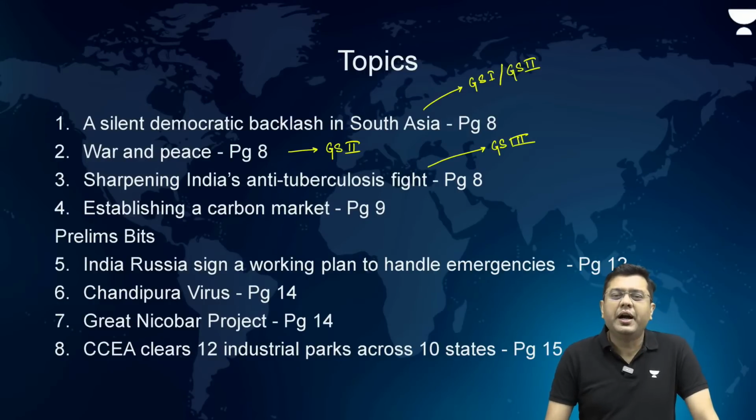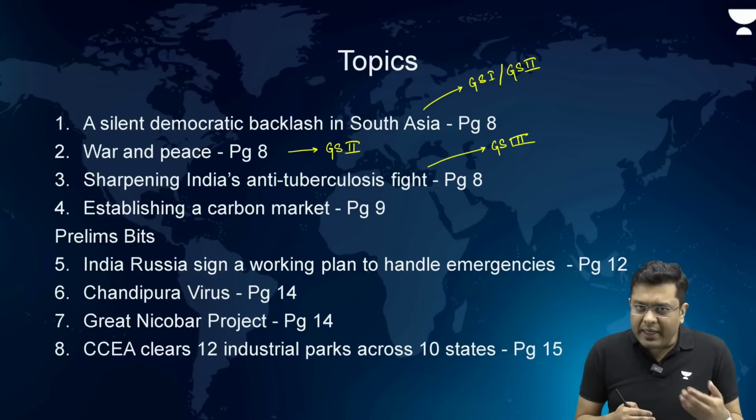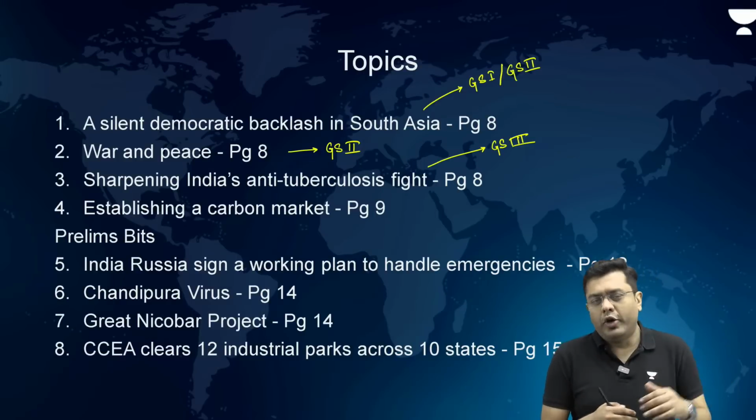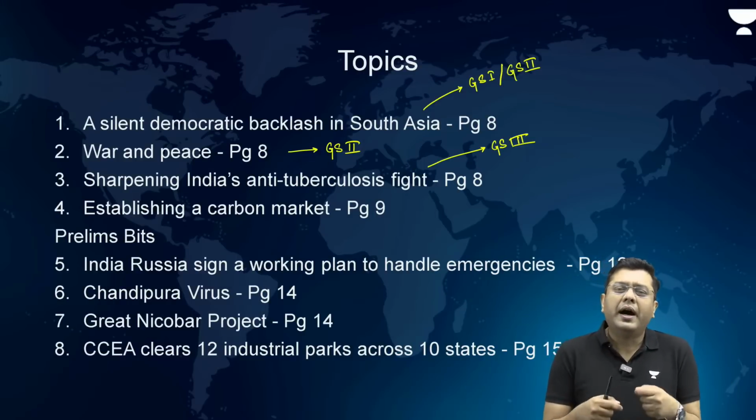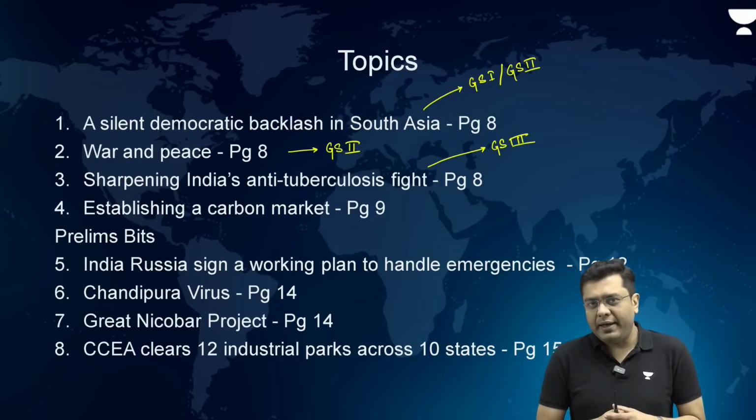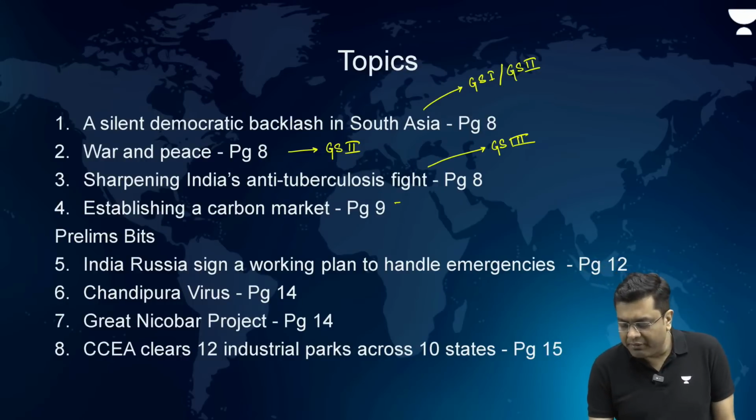Then, establishing a carbon market. Now, as India seeks to transition itself into a greener economy, into a kind of a carbon emission neutral economy, what are the various different measures and ways that India can pursue and follow? Again, relevant for your GS paper 3.